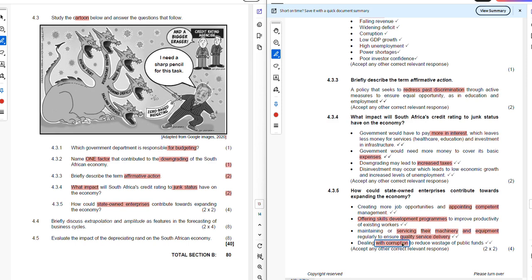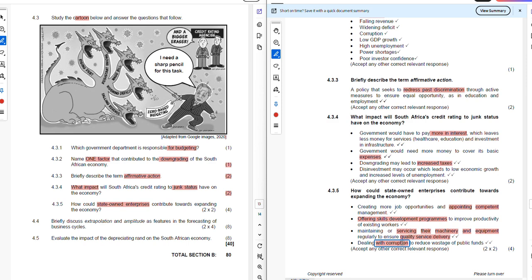So you know that mainly in these SOEs there is a lot of corruption that results in us not getting the service we require from the state-owned entities. Now let's make an example with electricity. Electricity, as I've already stated, is one of the examples of what is produced by the state-owned entities.